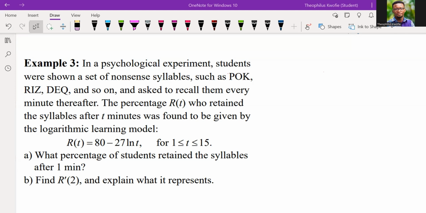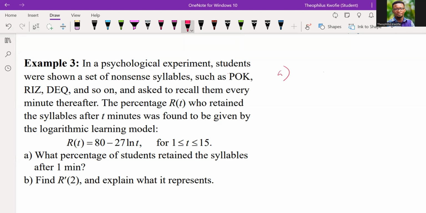So I want us to take notes. Now, the first one is: what percentage of students retain the syllables after 1 minute? And then the final problem is that we should find R prime of 2 and explain what it represents. Okay. This is a very interesting problem of the day. So please, let's look at how best we can solve this problem.